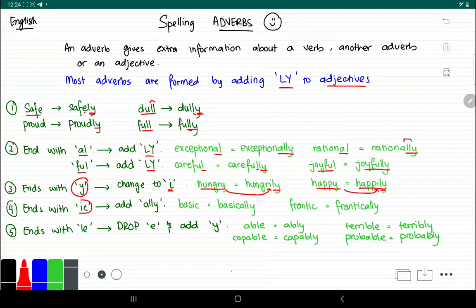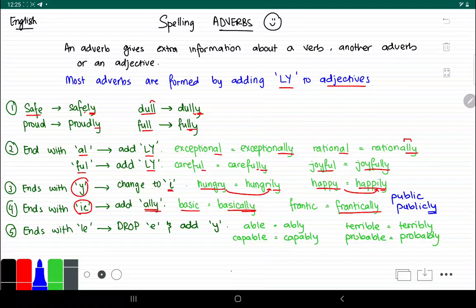If your word ends with IC, we have to add ally in this case, instead of just adding ly. So basic becomes basically, adding ally. Frantic becomes frantically, adding ally to the original word. It's important to note an exception in this rule. For example, the word public. It doesn't become publically, it becomes publicly. We just add an ly in this exception to the rule of adding ally to IC.